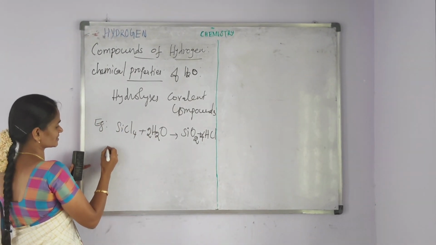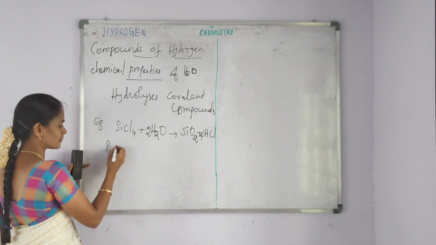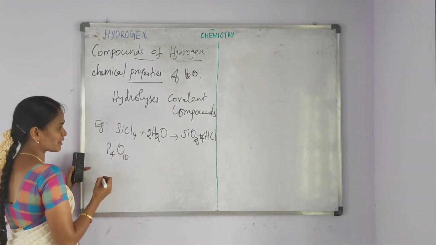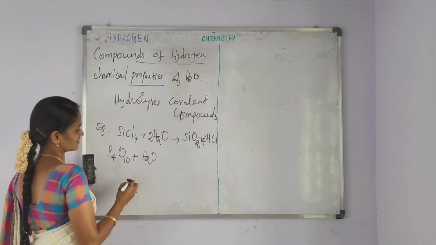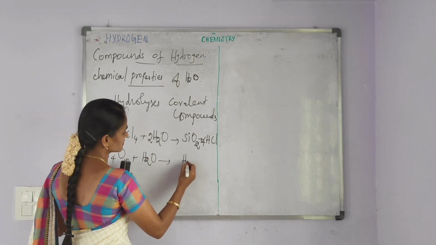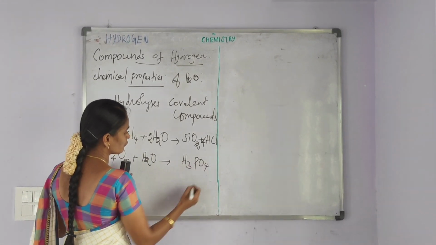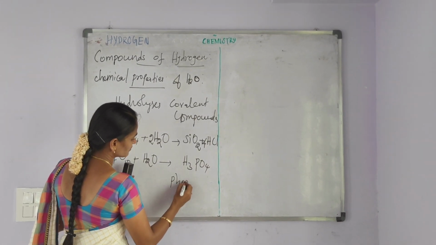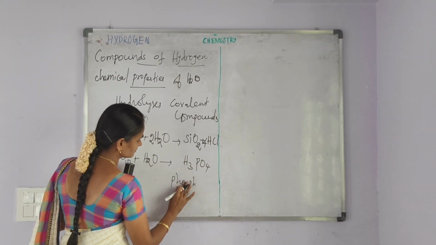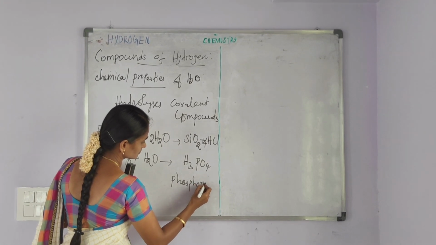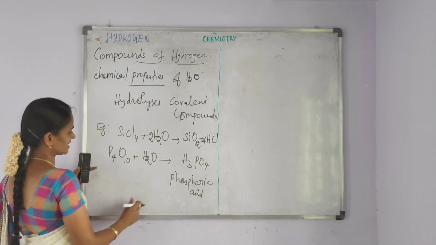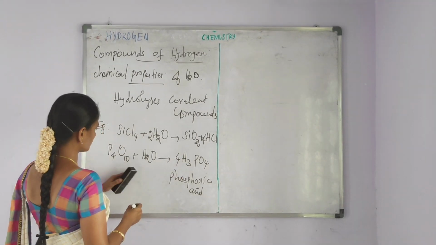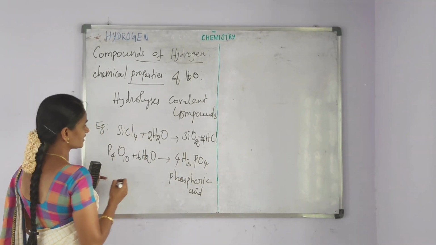The second example is phosphorus pentoxide, that is P4O10. It undergoes the hydrolysis process. It forms the H3PO4, that is phosphoric acid. Balancing the equation, here 4 and then here 6.